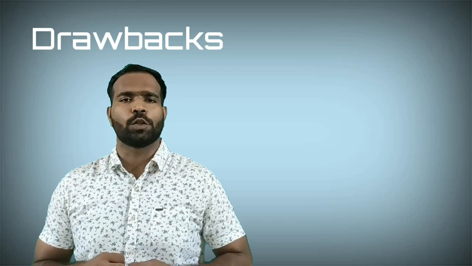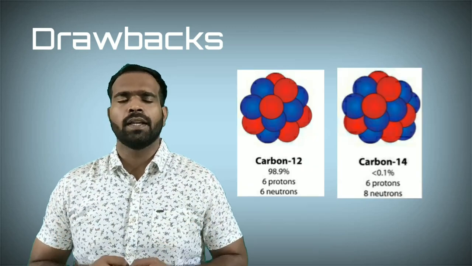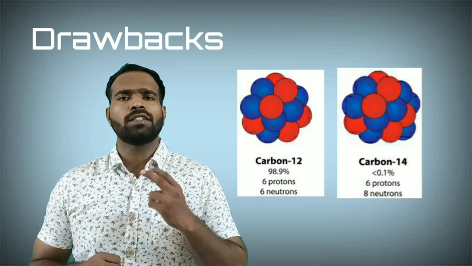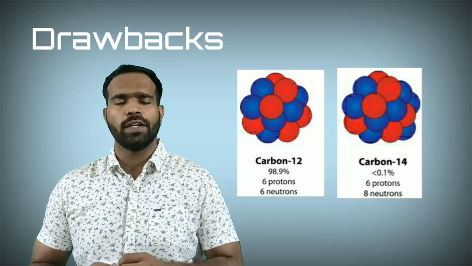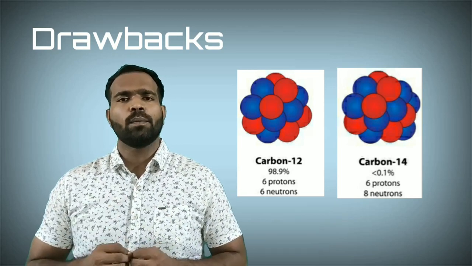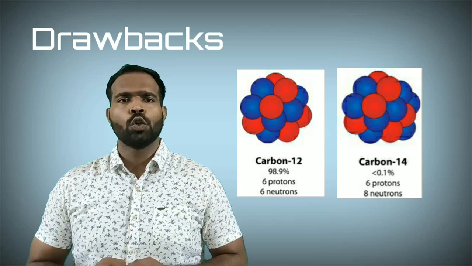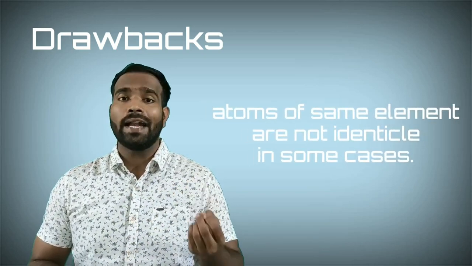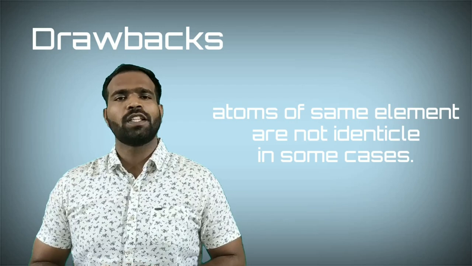Carbon has two isotopes, C12 and C14. The C12 atom has a mass of 12 AMU, atomic mass unit, and the C14 atom has a mass of 14 AMU. So atoms of a single element, carbon, have two different atoms with different masses. So atoms of a single element are not identical in some cases. So these are the two drawbacks of Dalton's atomic model.